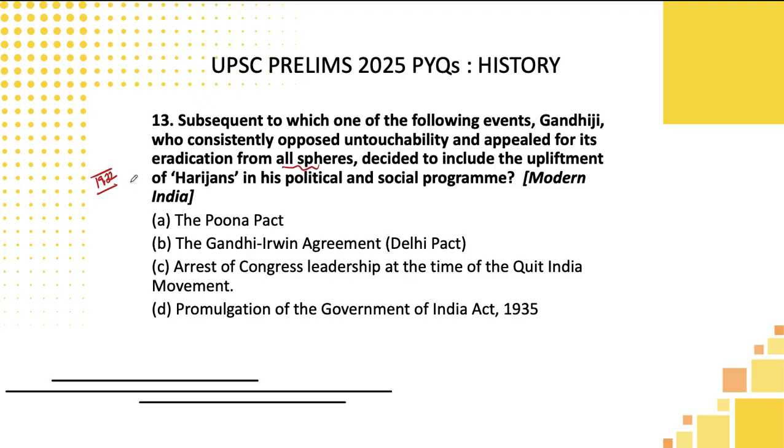But when did all this happen, students? Let's look at it. Gandhi-Irwin Pact happened in 1931. Congress leadership at the time of Quit India movement, this is a very later stage in 1942, and the 1935 Act. But actually, if you relate it, Pune Pact is coming very close, because this Pune Pact was actually signed during that time only to sort out the differences. So this can be the right answer, students.